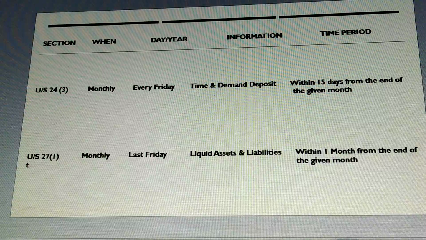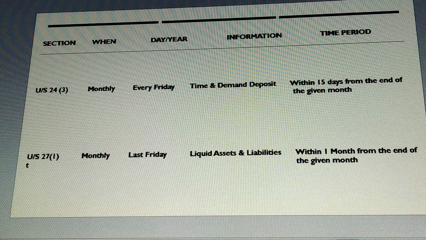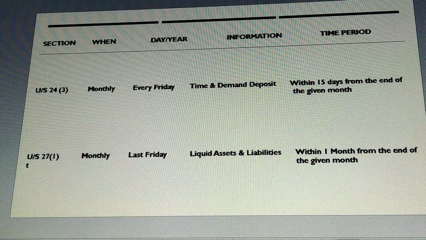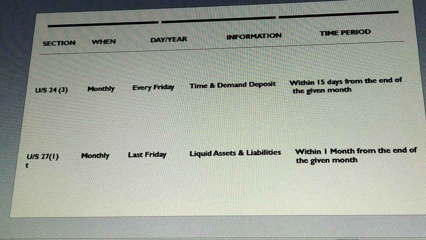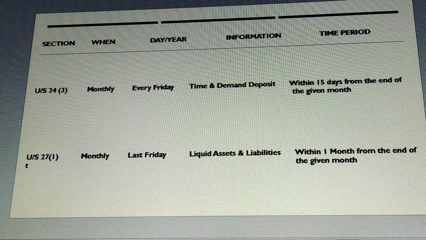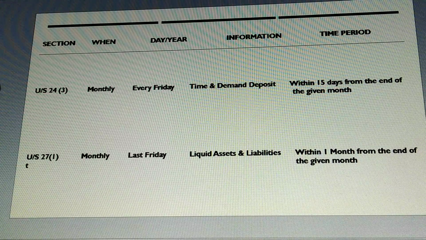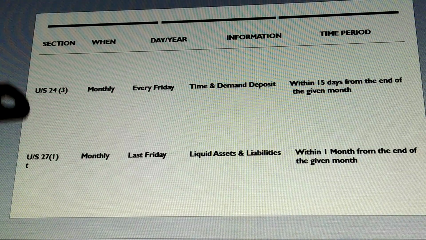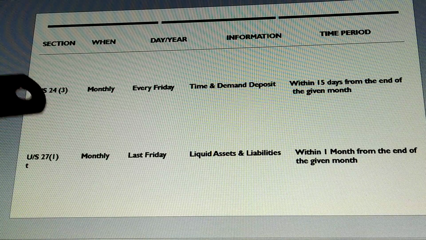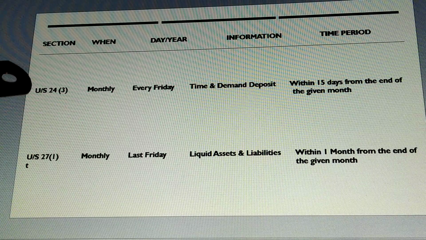And it has to be submitted each Friday of the given month. Now, this statement is required to be filed within 15 days from the end of the given month with the Reserve Bank of India. This is all about the first section, that is section 24(3). So it will be easier for you all, student. You can refer to this table side by side and write accordingly.